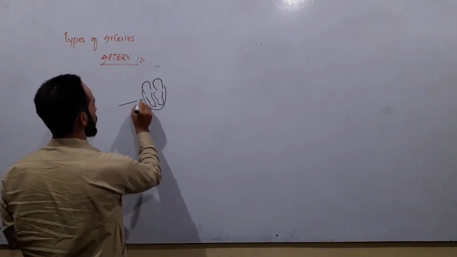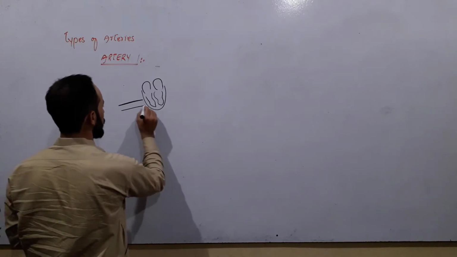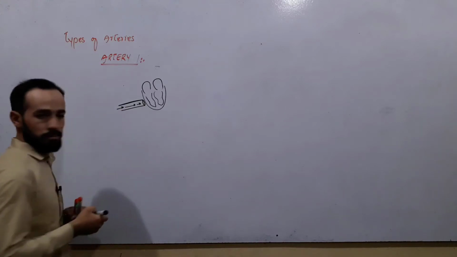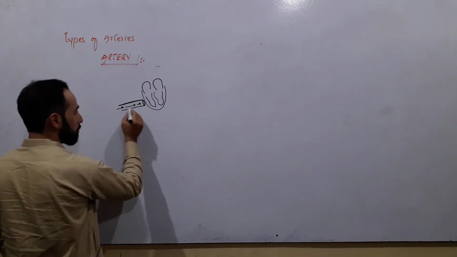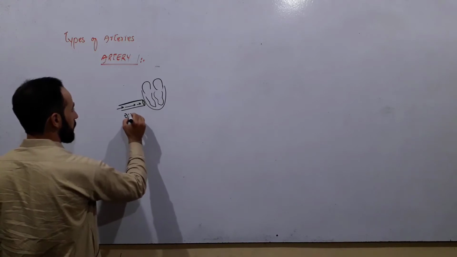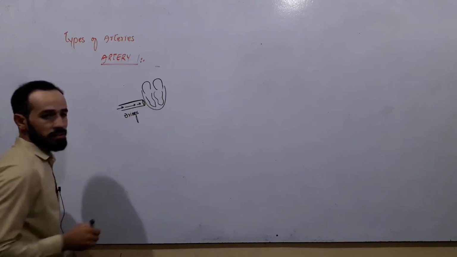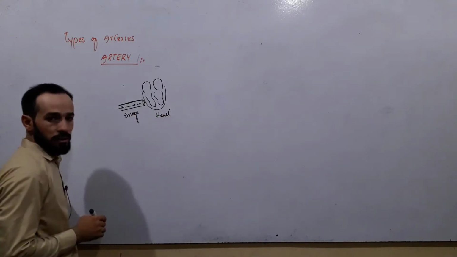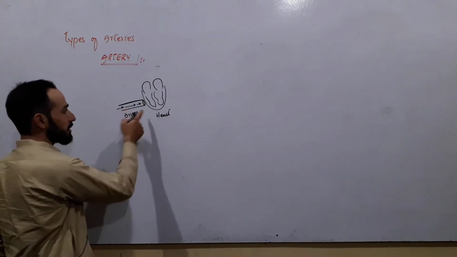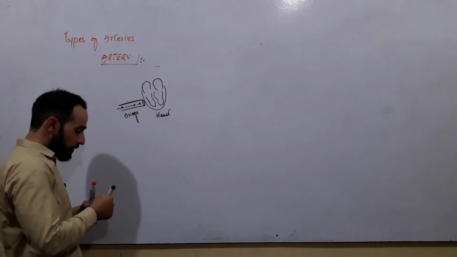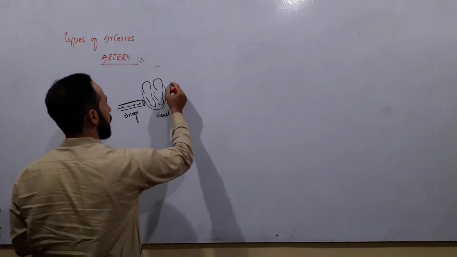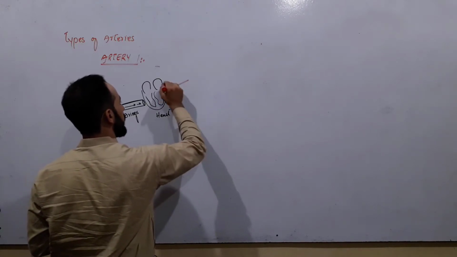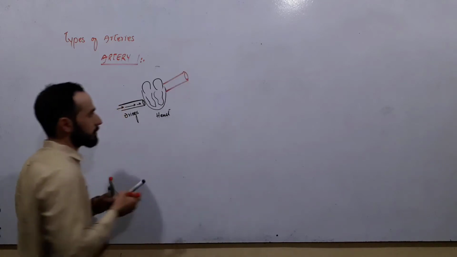Now we know that some blood vessels come towards the heart. This is a blood vessel which brings blood towards the heart. And there is another vessel which leaves the heart and takes the blood away from the heart.